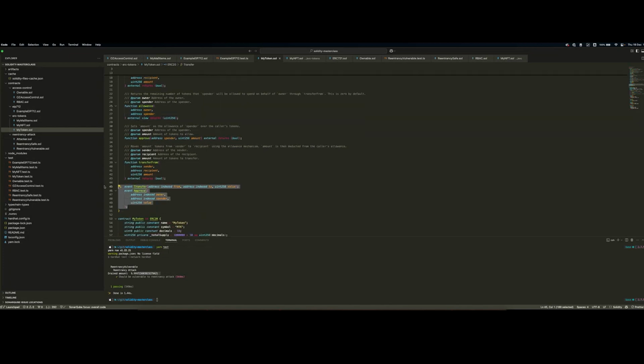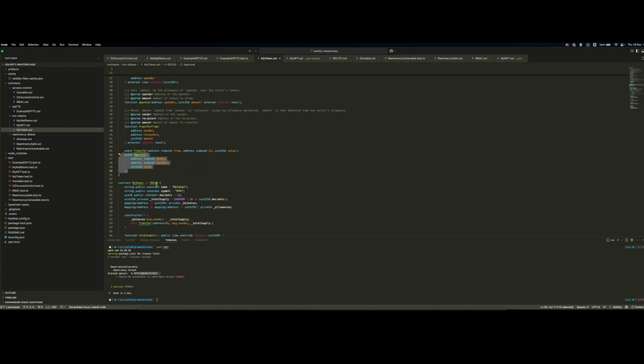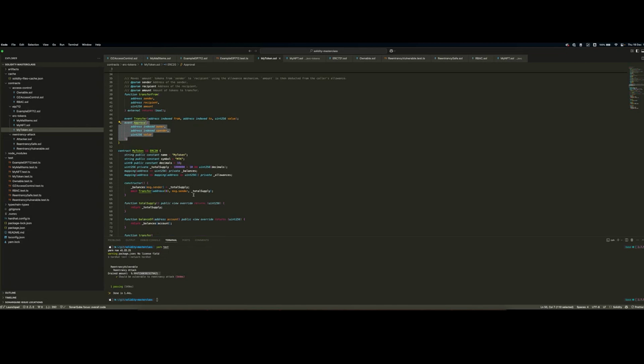Then you commonly have two events: a transfer event and an approval event. The transfer event is actually quite flexible. We'll see why, based on the values that are passed to log the transfer that happens. And we have the approval event that specifies an amount we approve on behalf of an owner for a specific spender. Here there's a sample implementation of a token, but this is just for demonstration purposes.